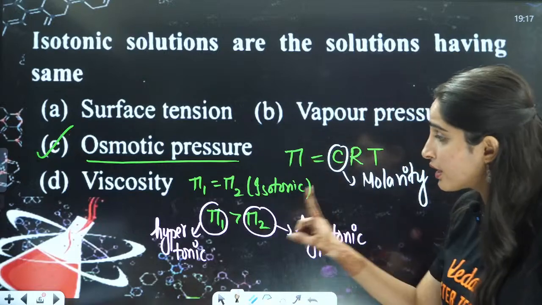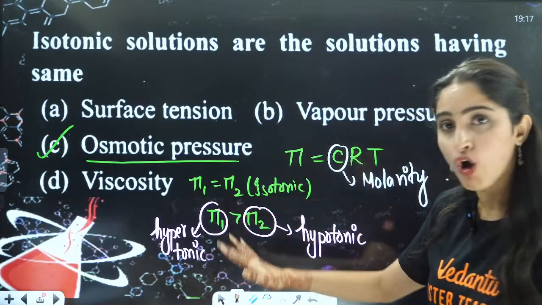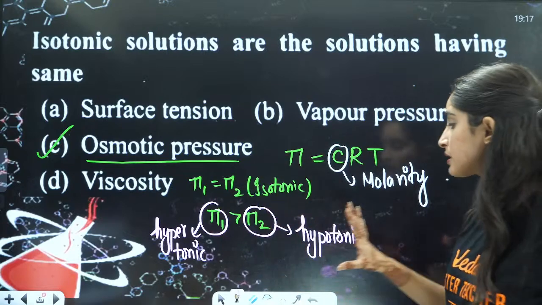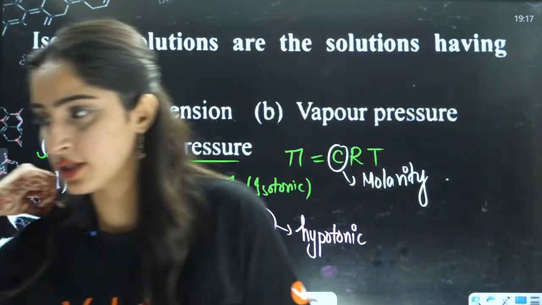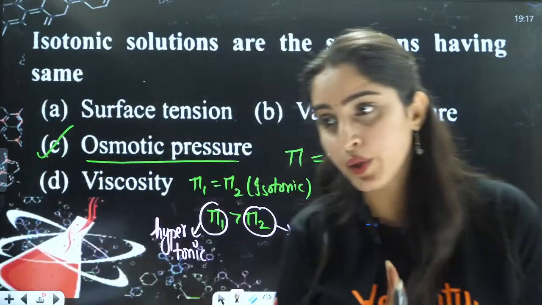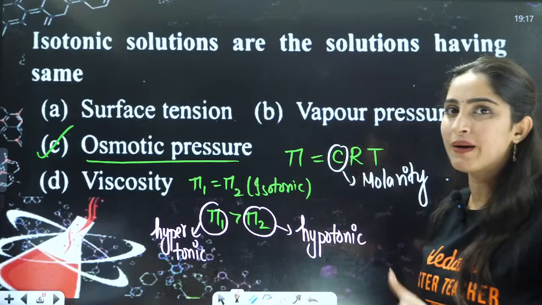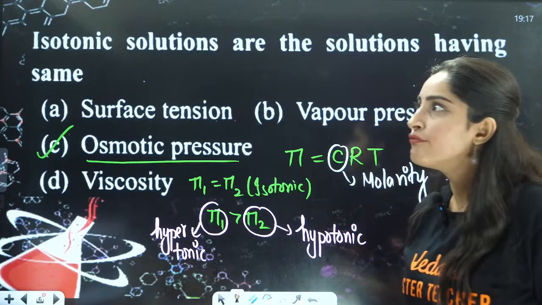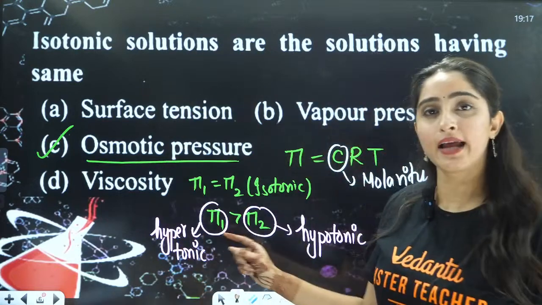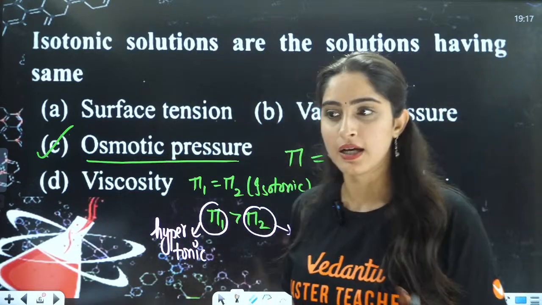This is how you can remember it: hyper means someone who is very angry. When you are very angry, your energy is very high, right? So similarly, hypertonic has more osmotic pressure.